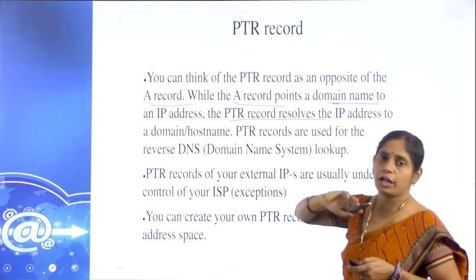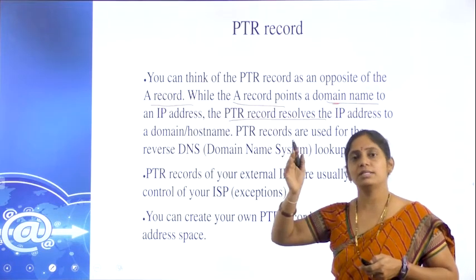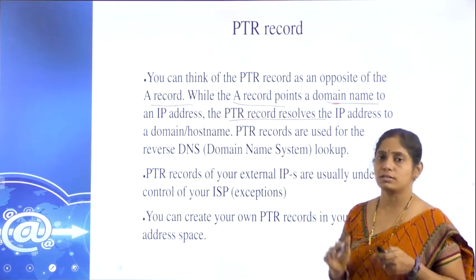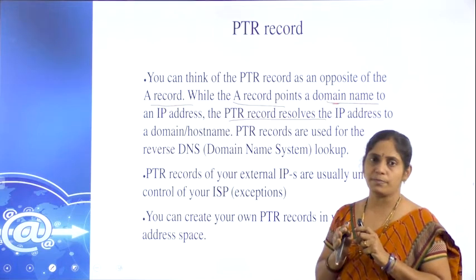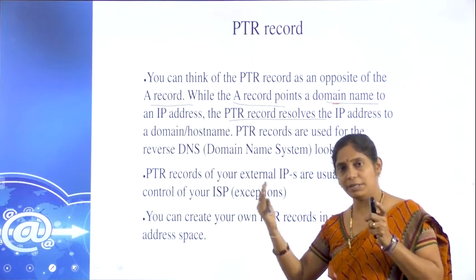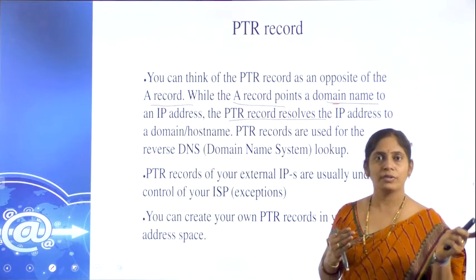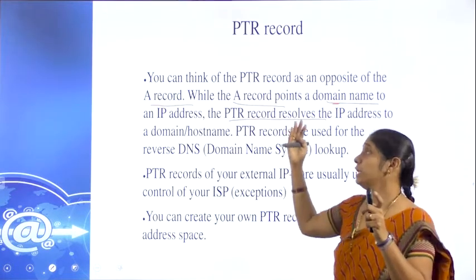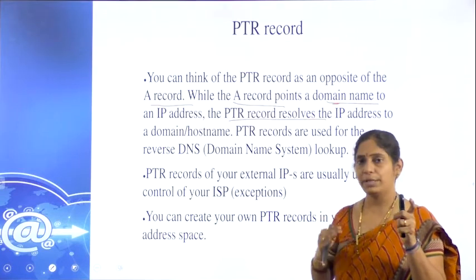And this PTR record converts the IP address into domain names. So, these are vice versa. One is from name to the IP and another one is IP to name. So, A record from name to IP. PTR record from IP to name.